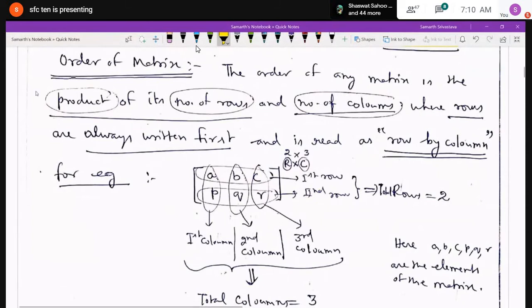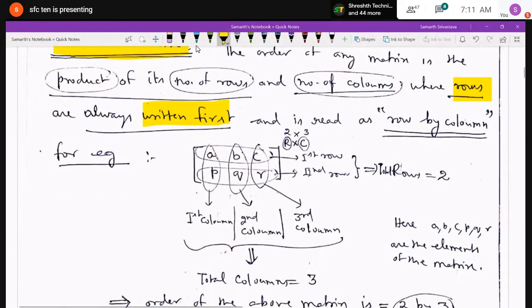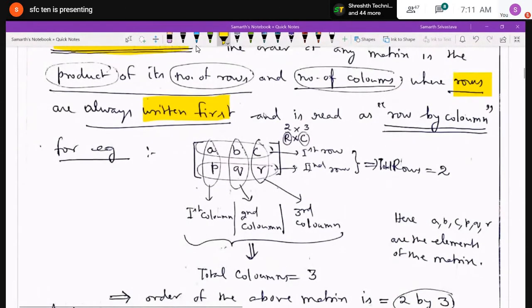Just keep it in your mind that rows are always written first and columns afterwards, and the product is read as row by column. The order is read not as row into column, but row by column. Just remember, it is read as row by column.